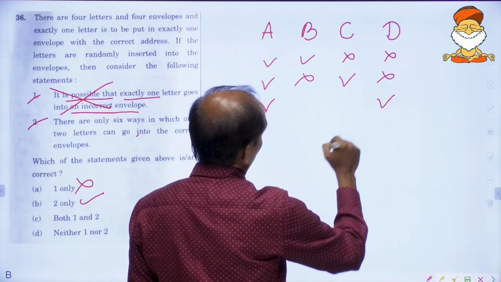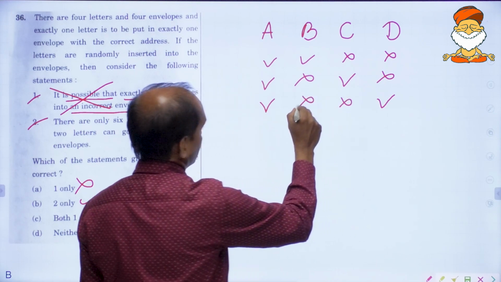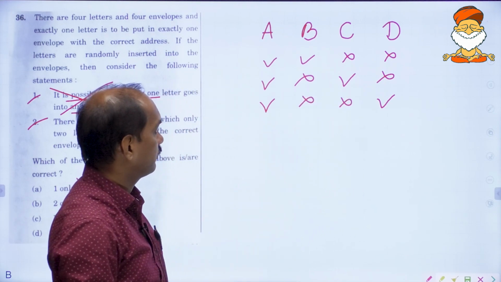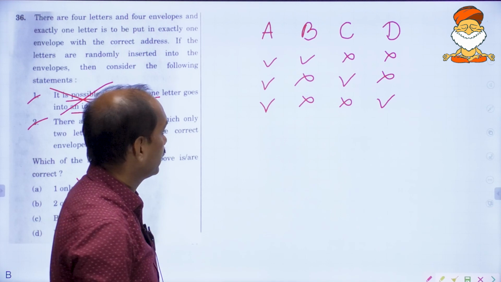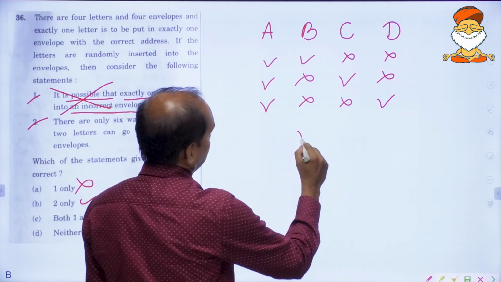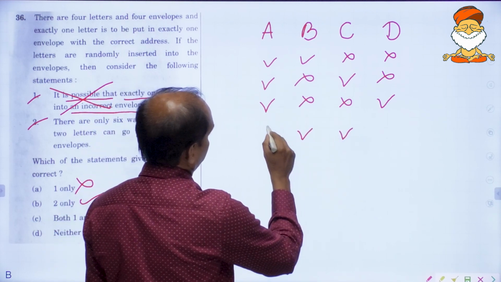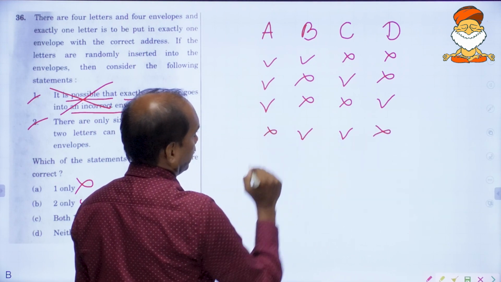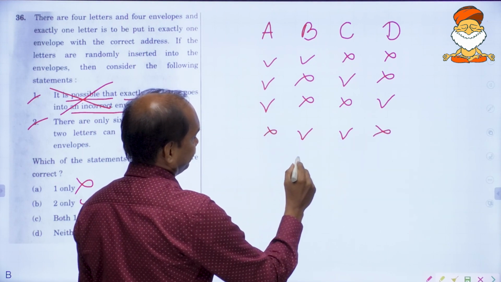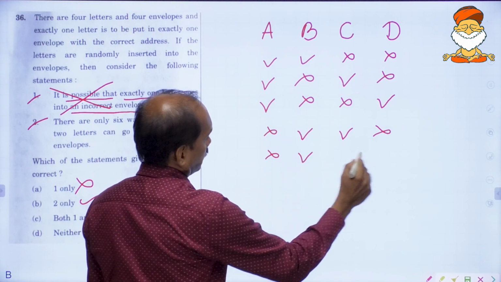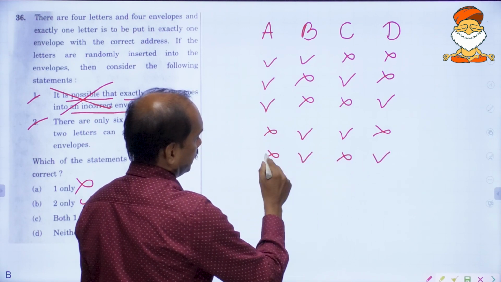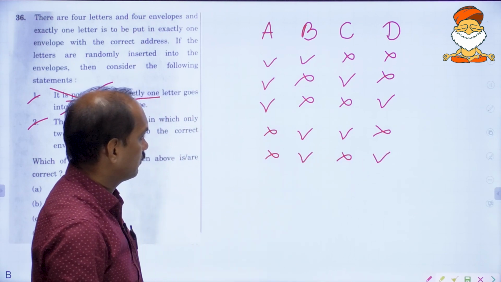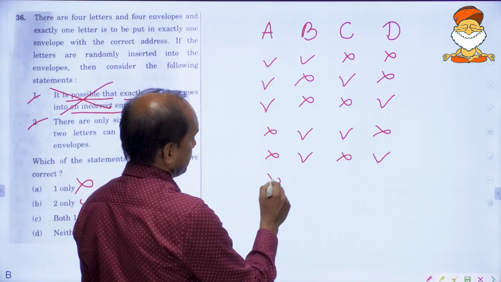And these 2 can go correct, these 2 incorrect. Now these 2 can go into the correct addresses, these 2 incorrect. These 2 can go correct, these 2 incorrect. What else?